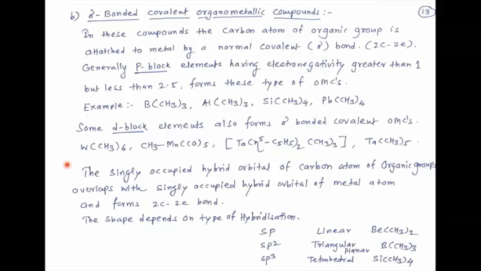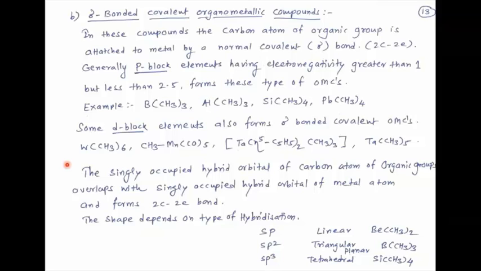The 2s electron is promoted to 2p orbital. So 2s orbital contains 1 electron and 2p orbital now contains 3 unpaired electrons. So totally there are 4 singly occupied electrons present in 2s and 3p orbitals, which combine and carbon atom undergoes sp3 hybridization.